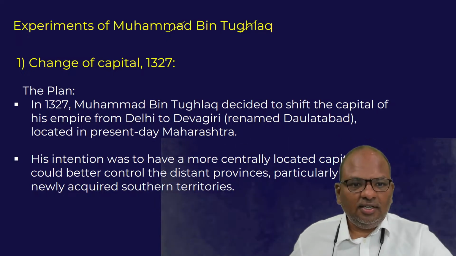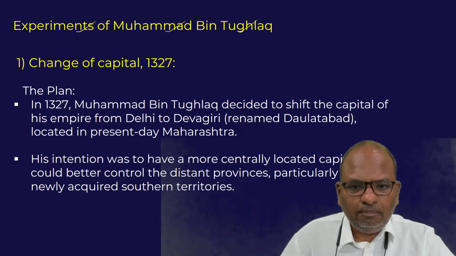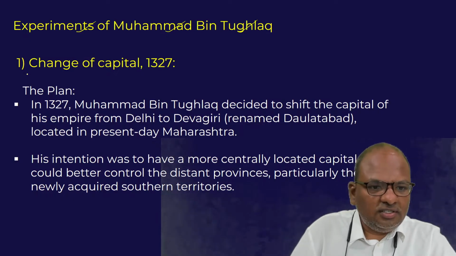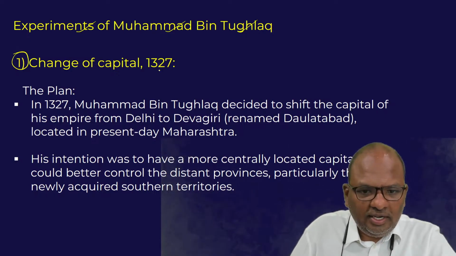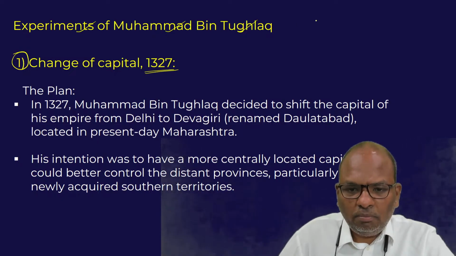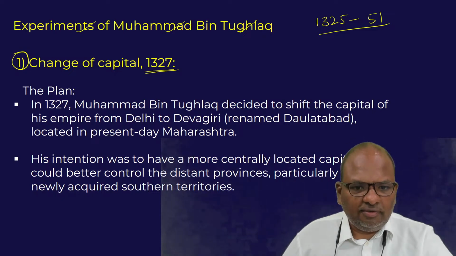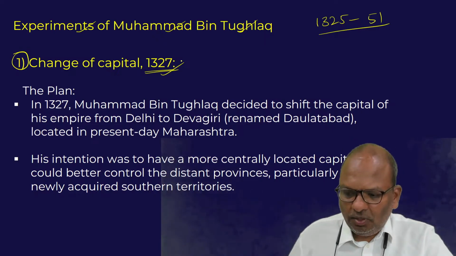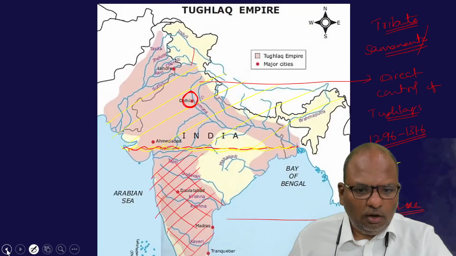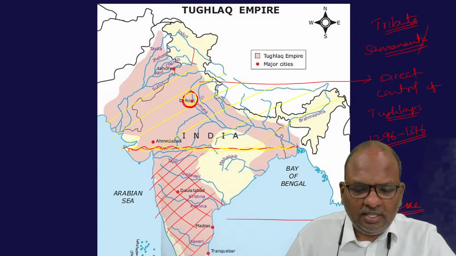Now let us understand the experiments carried out during Muhammad bin Tughlaq's time period. One is the change of capital, and he carried out this experiment in 1326. By the way, Muhammad bin Tughlaq came to power in 1325 AD and remained in power till 1351 AD. So, 2 years after coming to power, he changed his capital. The capital of the Delhi Sultanate was Delhi, but in 1327, Muhammad bin Tughlaq shifted his capital to Daulatabad.